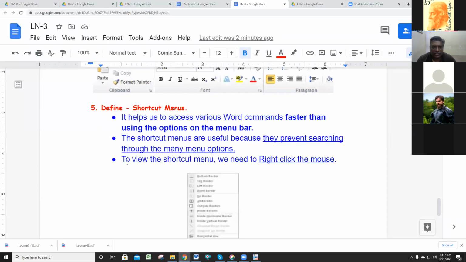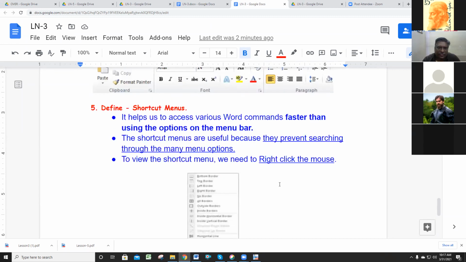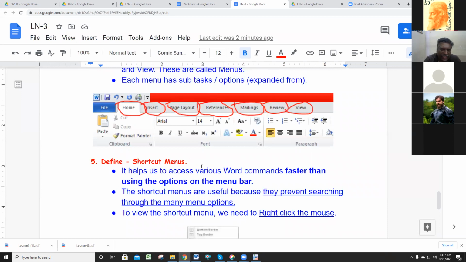The next point you can also write: to view the shortcut menu, just right click the mouse button. This is the next point you can write. Okay. The shortcut menu they will ask in the board exam for 2 marks. You can write these 2 points.